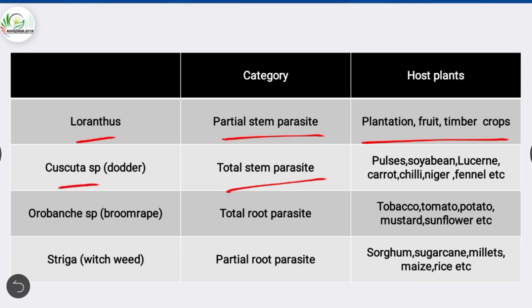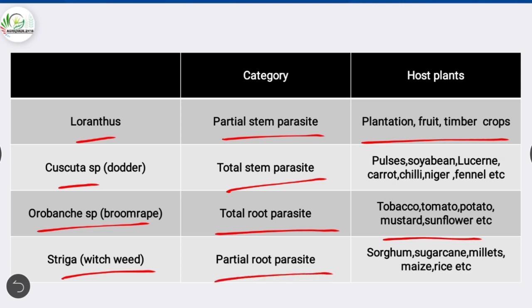Cuscuta is a total stem parasite and its host plants include pulses, soybean, lucerne, carrot, chili, Niger, fennel, etc. Orobanche belongs to the category of total root parasite and its host plants include tobacco, tomato, potato, mustard, sunflower, etc. Striga is an example of partial root parasite and its host plants include sorghum, sugarcane, millets, maize, rice, etc.